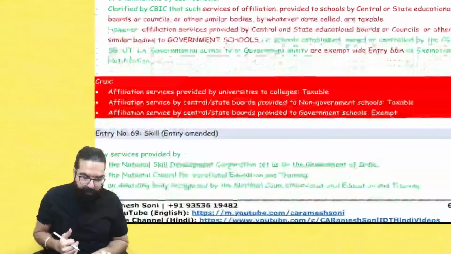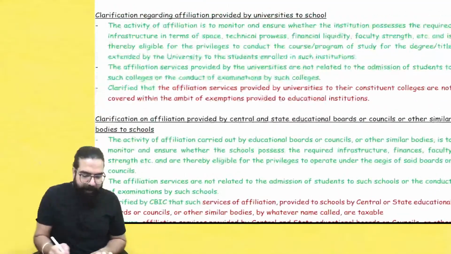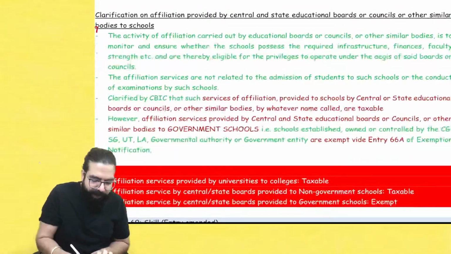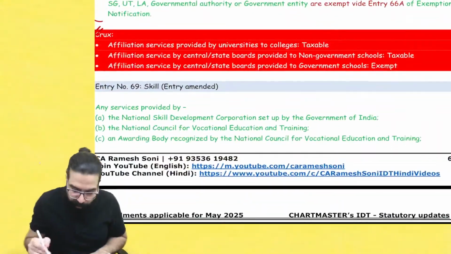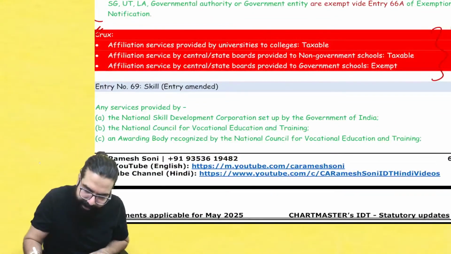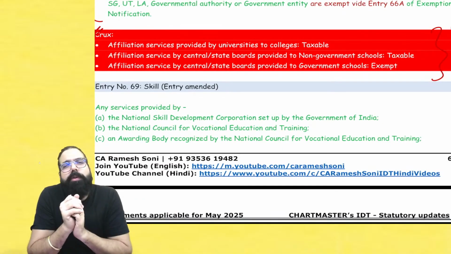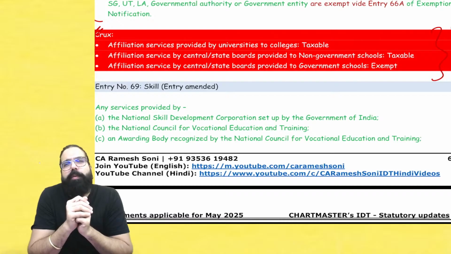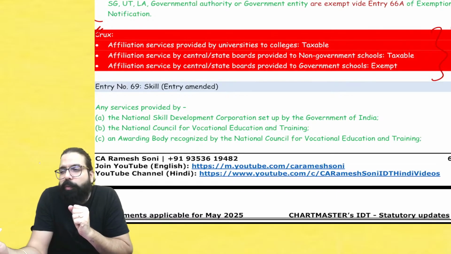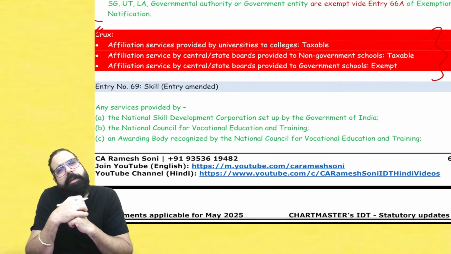Now, can you please summarize? There is a clarification which further came, and you can remember this point for your exam. That is more than enough. Listen. Boards, universities, like Bangalore University giving affiliation to a college, that is taxable.